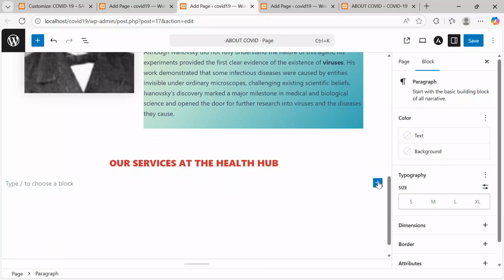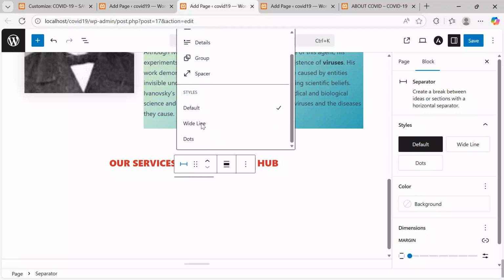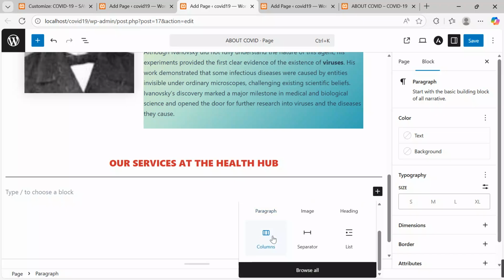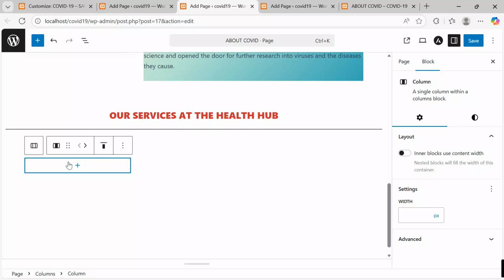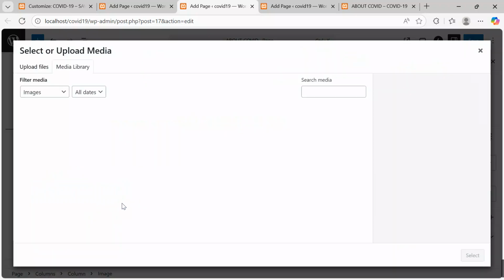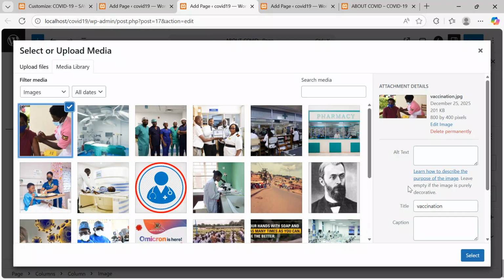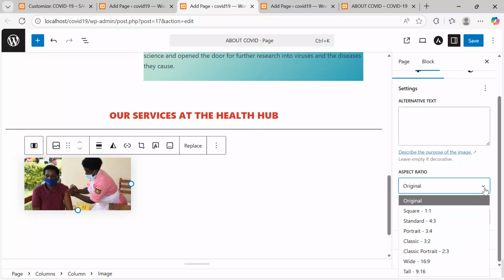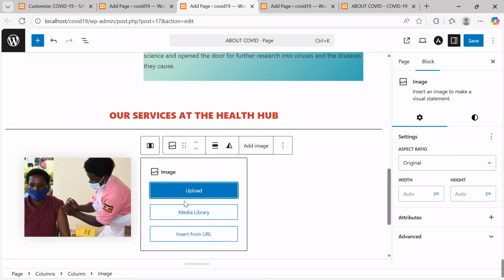Yes, I will now come over here. I want to insert a separator. Put it here. Click over here. Say wide. One more. We have to insert now 3 columns. Come here. Say columns. I want to take 3. Then I will insert an image here. Click over that. Go to image. Media library. Then we say, let's take this. Click select. And then we keep it at standard.